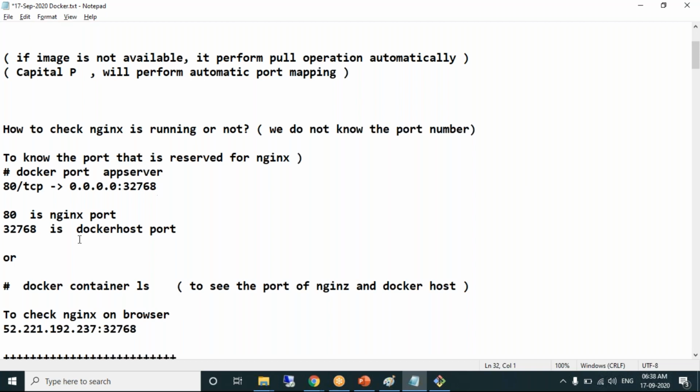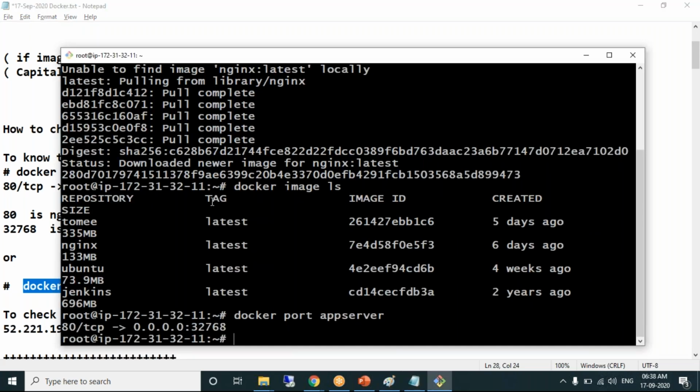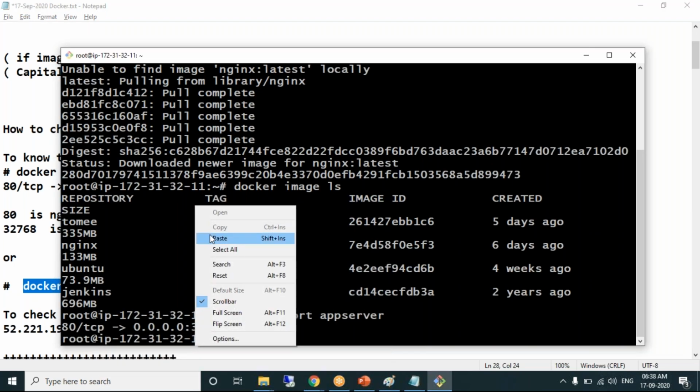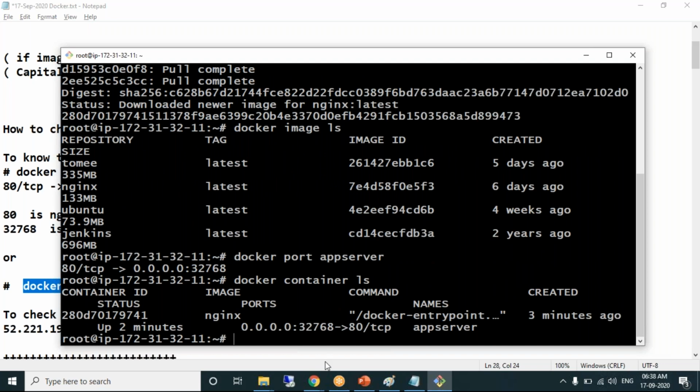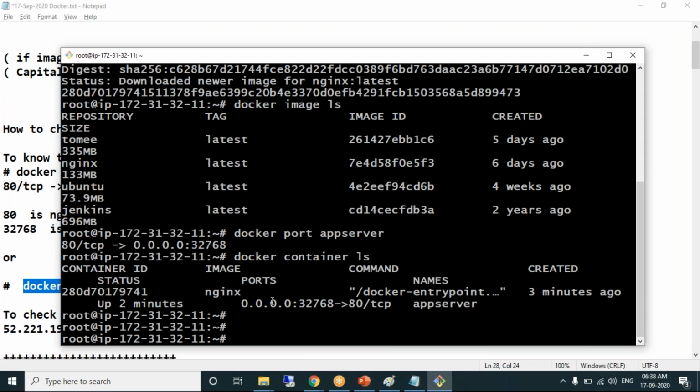If you want to see the port, you don't need to run docker port. To see the list of all the containers, we have this command, docker container ls, isn't it? Even this docker container ls will show you. Look at this, one container is running and this is the default port which is mapped to 32768. So you can also write docker container ls to see on what ports the container is running.